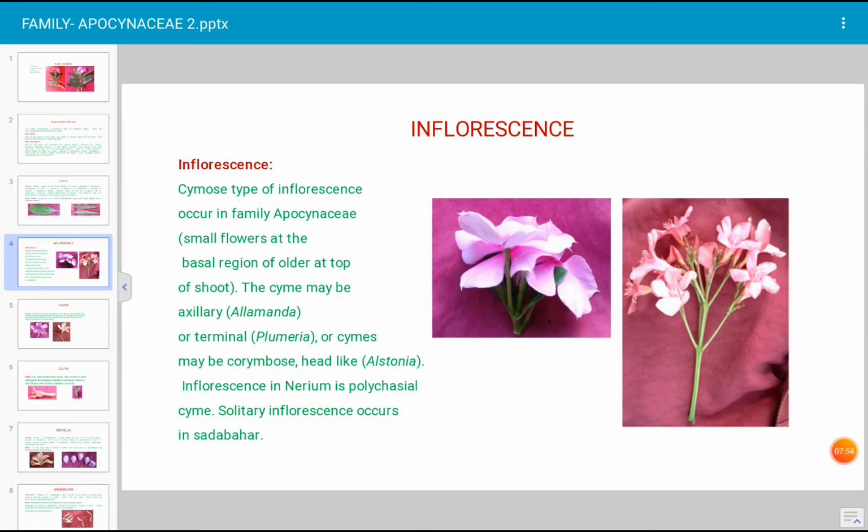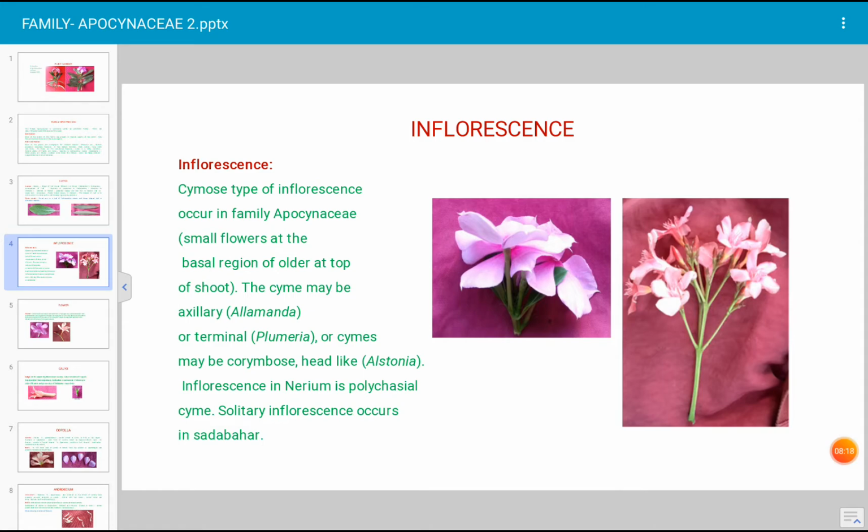How is the inflorescence? What is inflorescence? The flowering shoot of the plant is termed inflorescence. Cymose type of inflorescence occurs in most of the plants of family Apocynaceae. What is cymose type? Older flowers are situated at the top and younger flowers at the basal region of the flowering shoot.